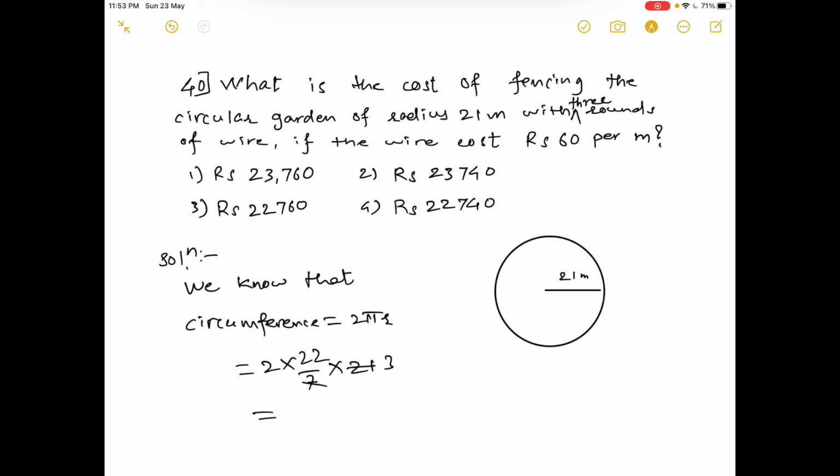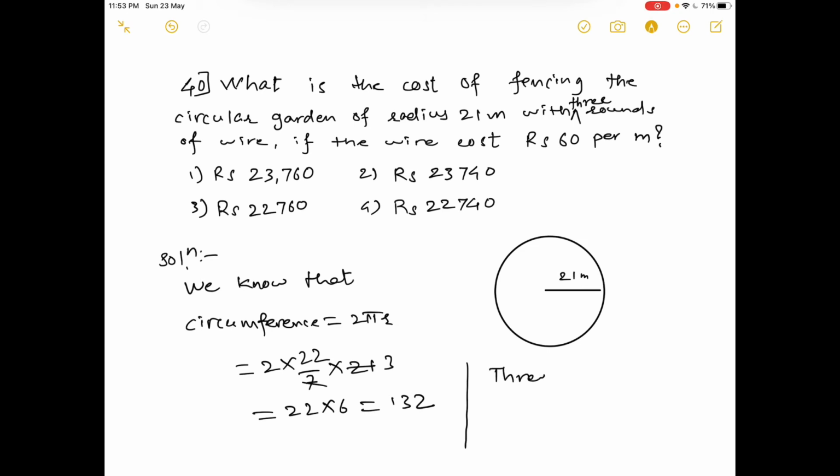Okay, so you can do this, 22 into 6. 22चा पाढा जर पाठ असेल तर तुम्ही पटकन लिहू शकता. ओके, नाउ 3 rounds you have to take, 3 rounds of wire. It is given.